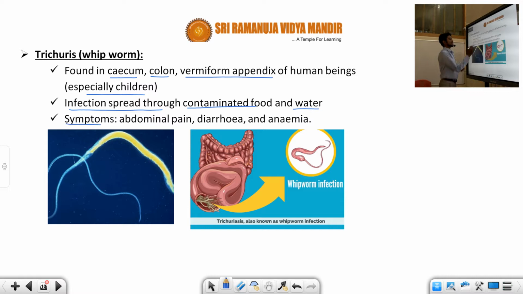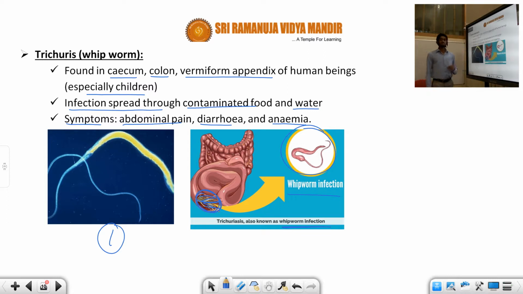What are the major symptoms? Abdominal pain, stomach discomfort, continuous diarrhea, and anemia. Now you can see this diagram. The first diagram shows the whipworm under the microscope and where it affects. You can see the circled part of the large intestine, where there are numerous hair-like projections. That is the whip infection. If you magnify it, we can observe the whipworm, Trichuris, also known as whipworm infection.